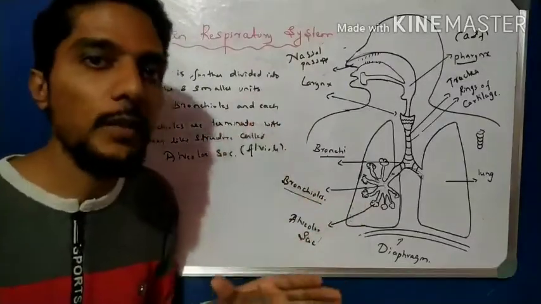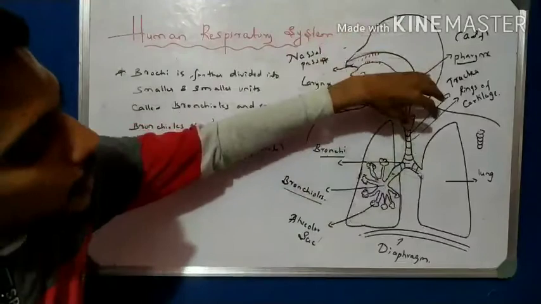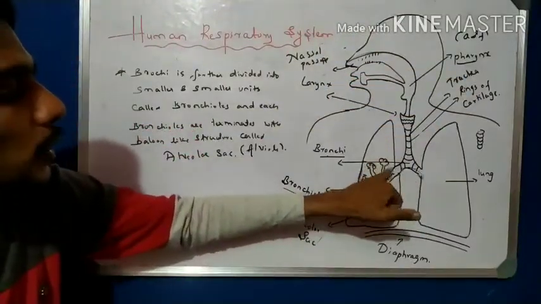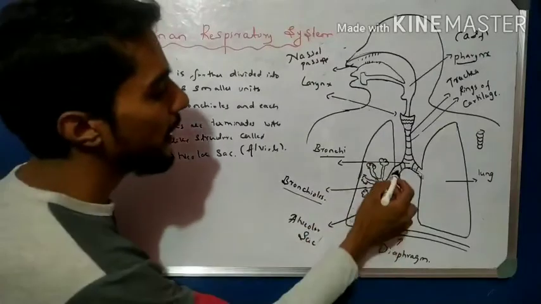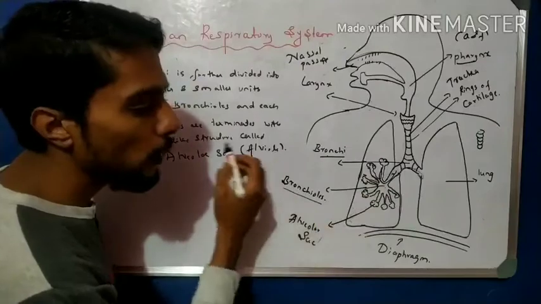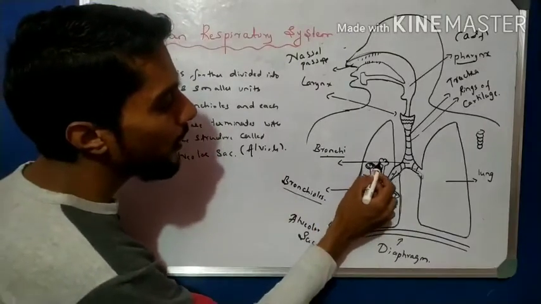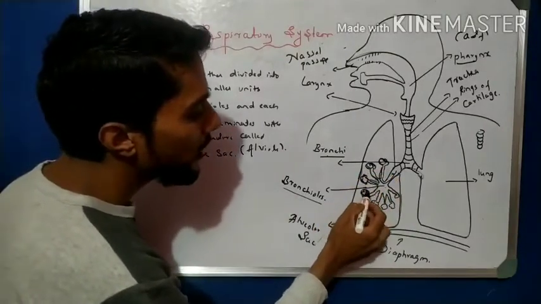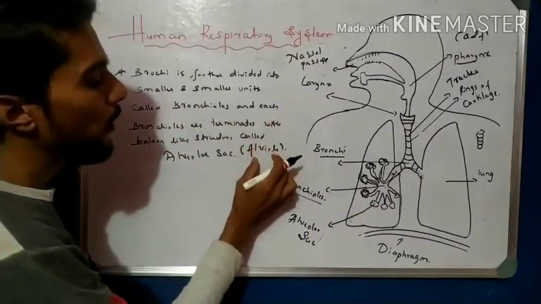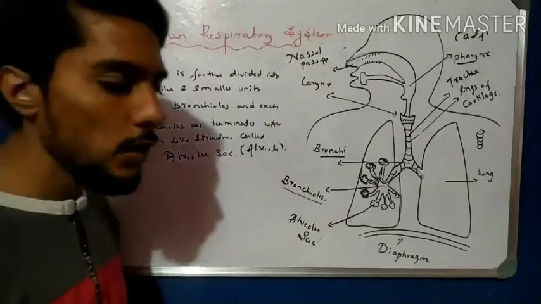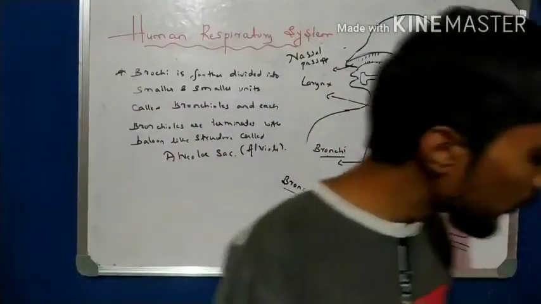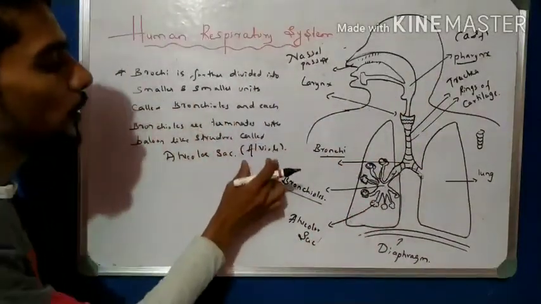So this is the next very important point about the trachea. When it moves further, it divides into bronchi. Again, the bronchi are divided into a number of branches. Each branch is called a bronchiole, and all the bronchioles end in balloon-like structures called alveolar sacs, or in the plural, alveoli. So write this very important point about the alveoli. This is the meaning of alveoli.